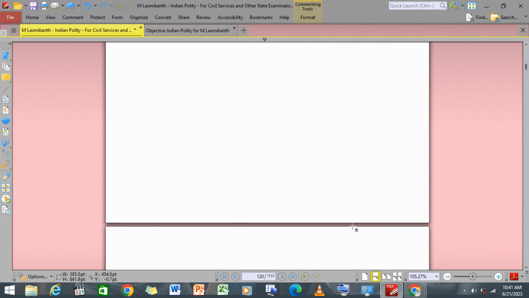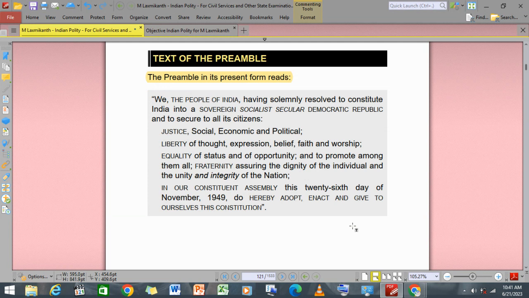So here it is. Let's move forward. The text of the preamble, as it reads: We, the people of India, having solemnly resolved to constitute India into a sovereign, socialist, secular, democratic republic. That means sovereign, socialist, secular, democratic republic.